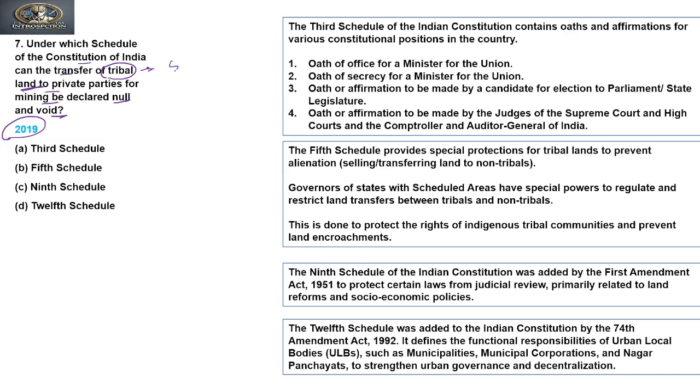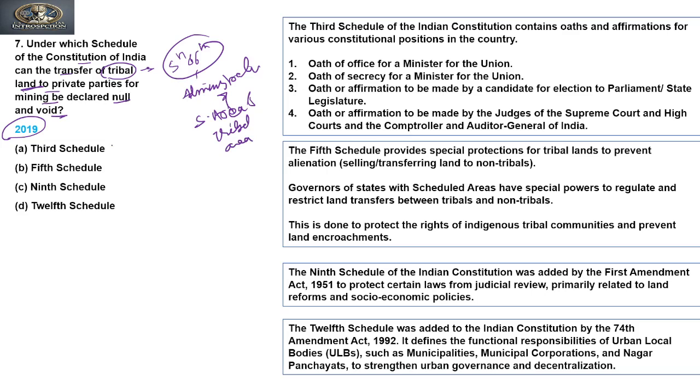As we know, there are only two schedules, the fifth and sixth schedule, which are related to the administration of scheduled areas and tribal areas. Clear? Now let's see the options.